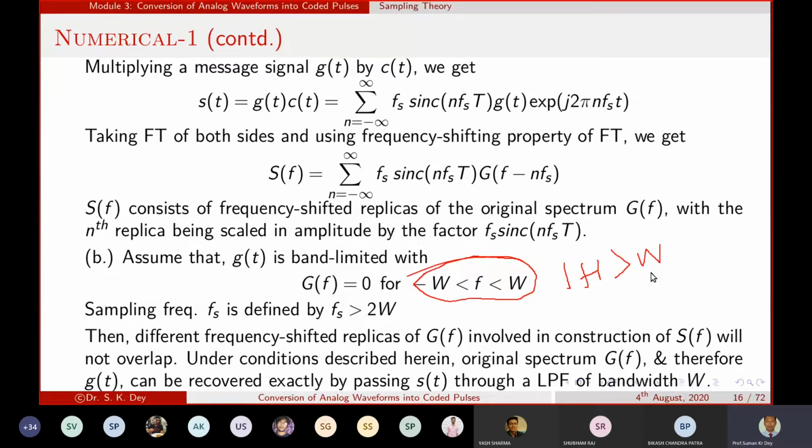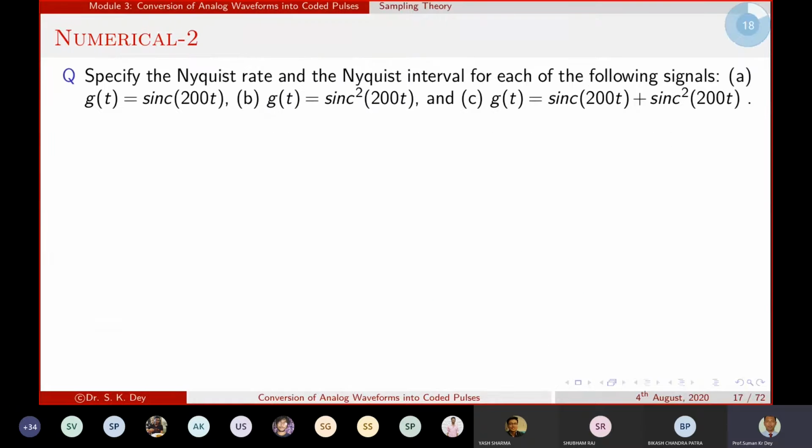Now, in the second numerical: specify the Nyquist rate and the Nyquist interval for each of the following signals. We have three signals. A is g(t) equal to sinc of 200t, the second signal is g(t) equal to sinc square 200t, and the third signal is g(t) equal to sinc of 200t plus sinc square 200t. What should be the Nyquist rate for the first signal?